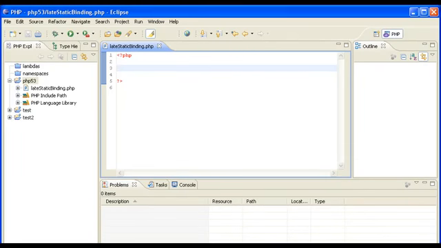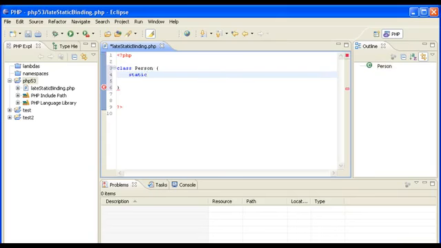Another feature added in PHP 5.3 is late static binding, or the ability to do late static binding. Let me show you through an example what the problem was that late static binding corrected. So let's say you have a class Person, and this class has a static